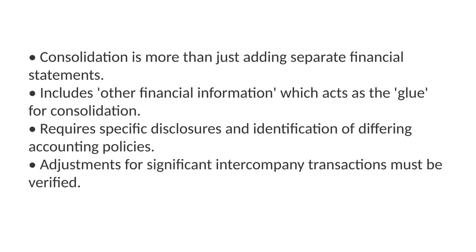But here is where it gets interesting. Consolidated financial statements aren't just a simple addition of separate financial statements. They are built using the separate statements of the parent and its components, plus something called other financial information. You might wonder, what exactly is this other financial information? Think of it as the glue and the adjustments that make the consolidation work. This includes specific disclosures about the components, identifying areas where different accounting policies were used, and most importantly, the adjustments made for significant transactions that happened between the parent and its subsidiaries.